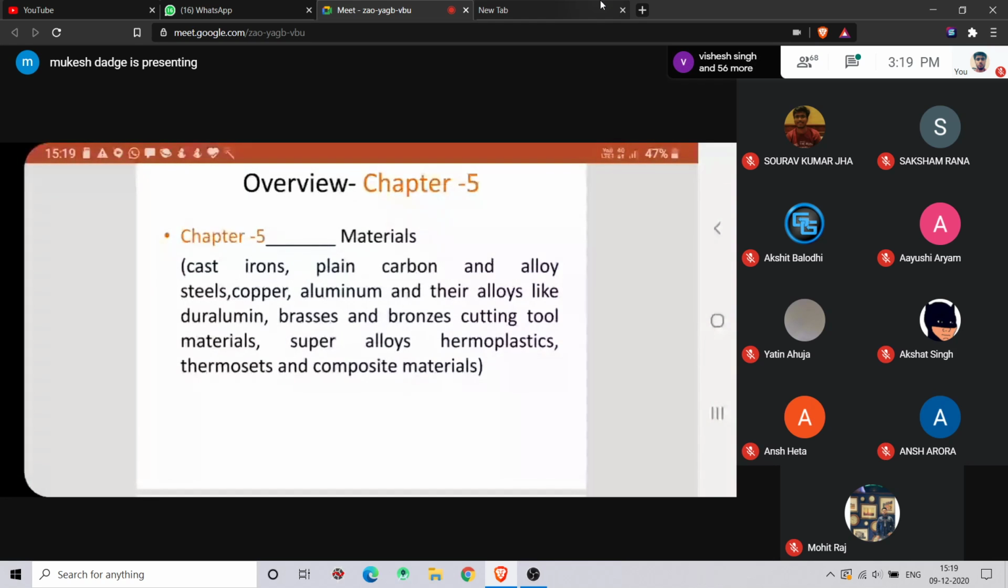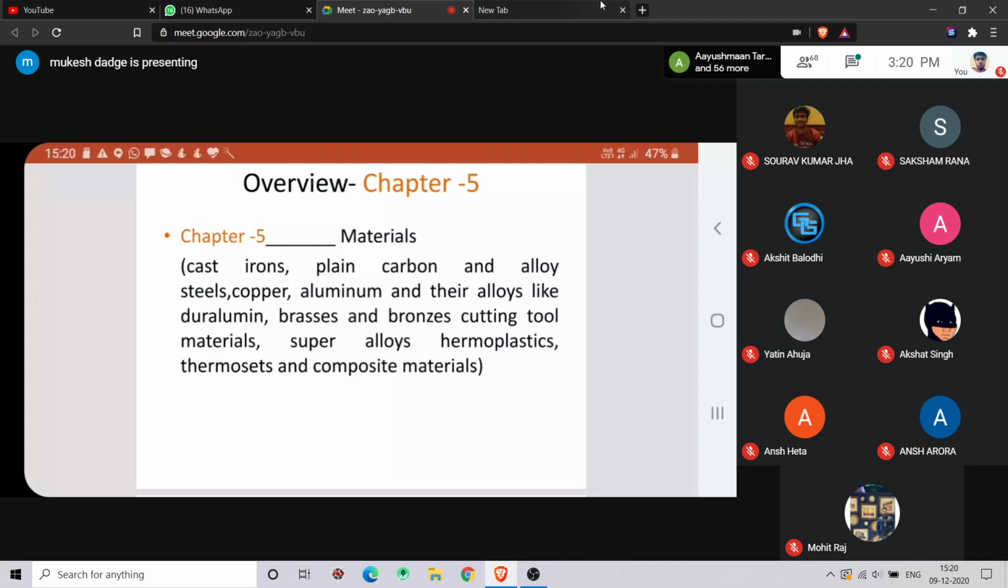Bronze is nothing but an alloy of copper and tin. So here is the word alloy. What is meant by alloy? It's a combination of two metals. If you mix two metals and allow them to solidify after melting, an alloy will form.